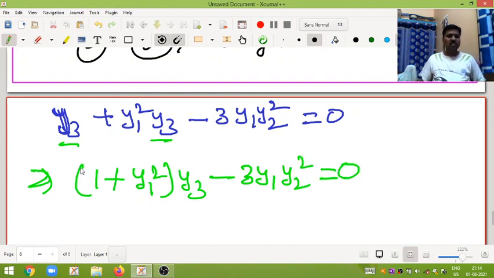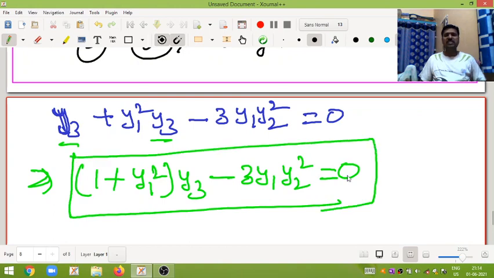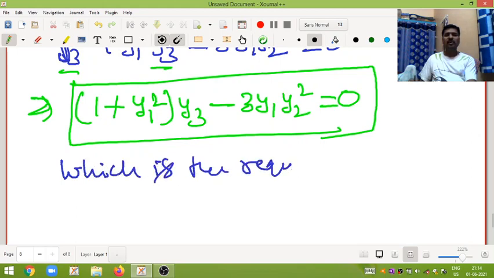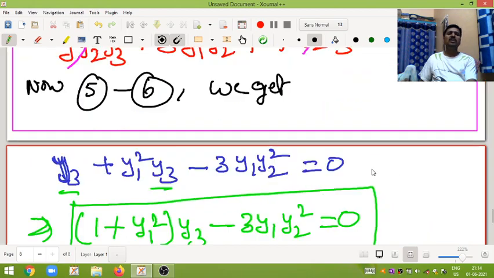This is the required differential equation. I hope you all understood this question.